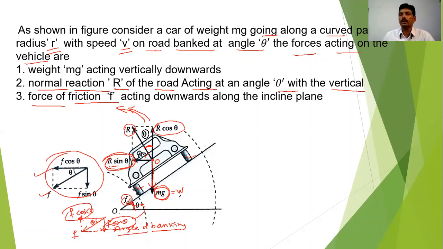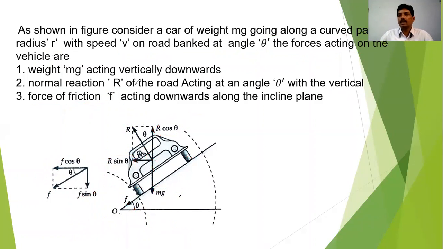We have to take all the forces and equate them. What forces are here? r cos theta, r sin theta, then mg, then F cos theta, F sin theta. I have to equate all these forces, and after equating, what I will get, that is my next task.